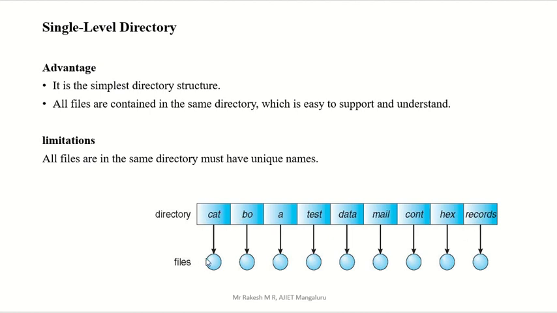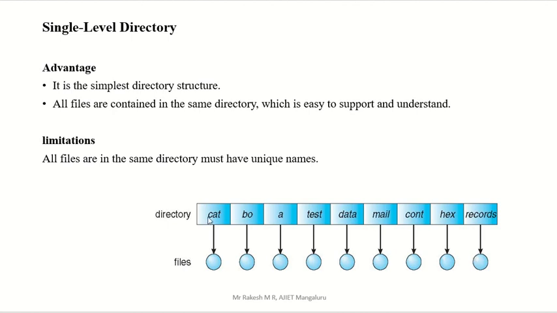For your reference, this small box is your directory, and the round part is actually one file. So you can see this is a file and this is a directory. Files are stored in the directory. This is only one directory, and there we are going to store all the files.